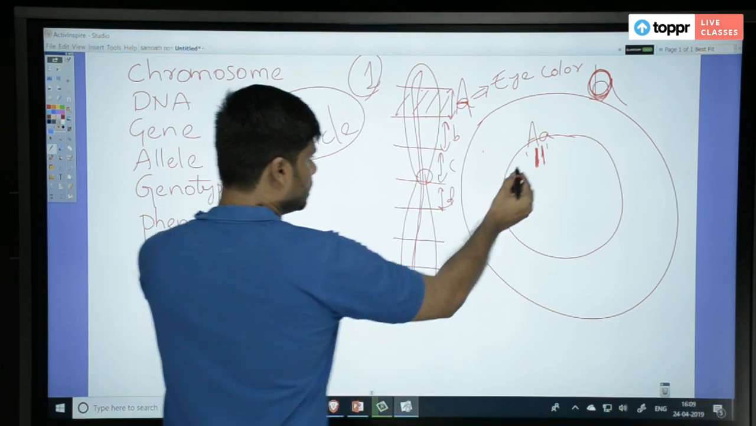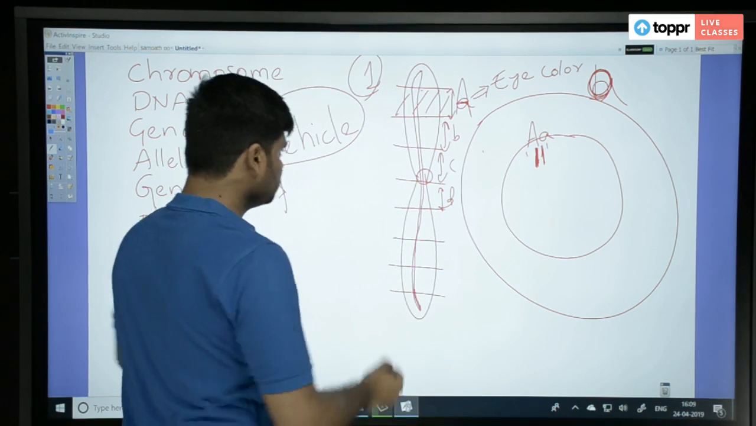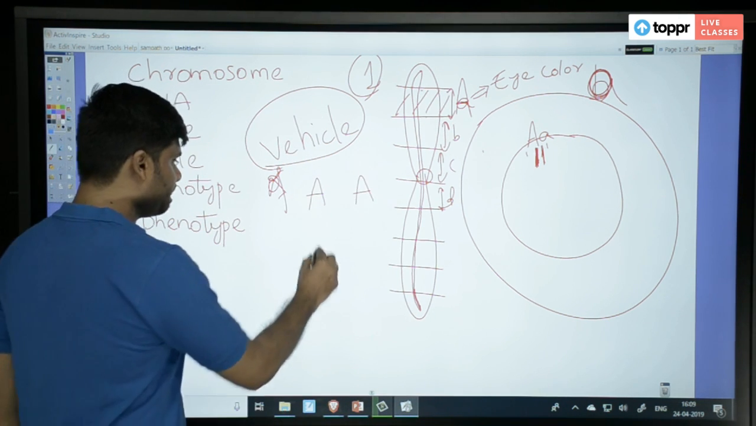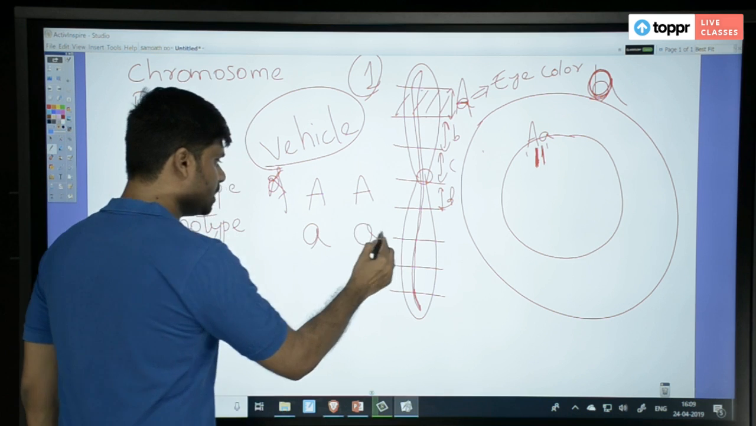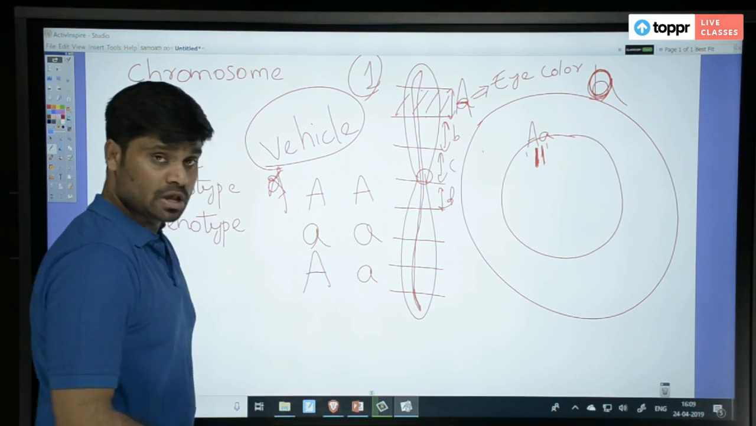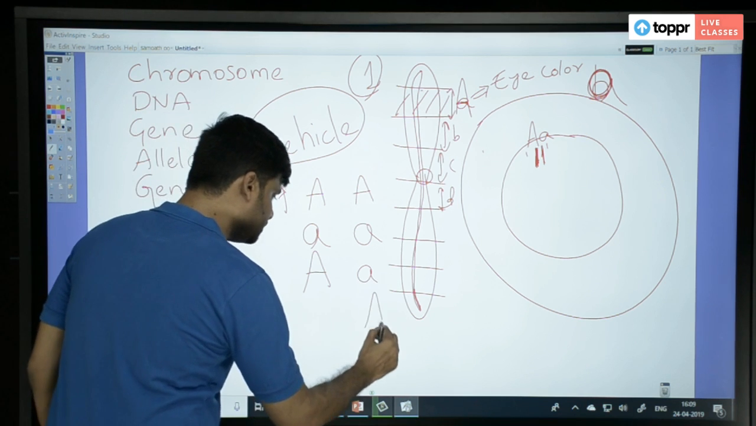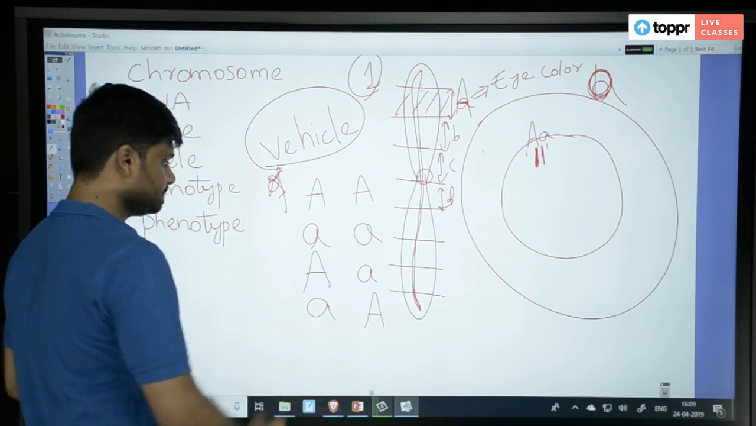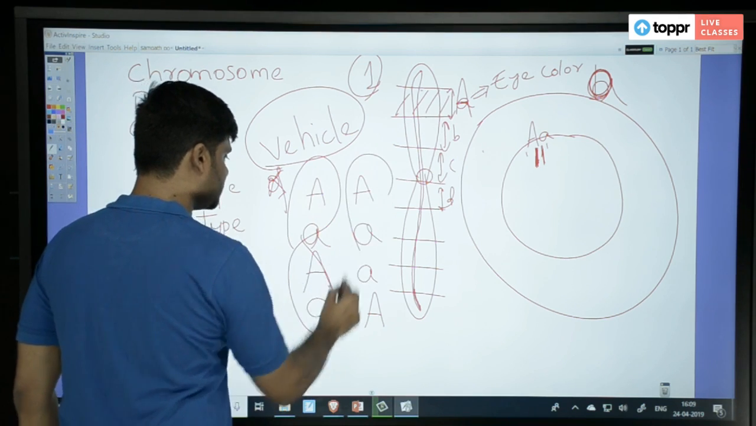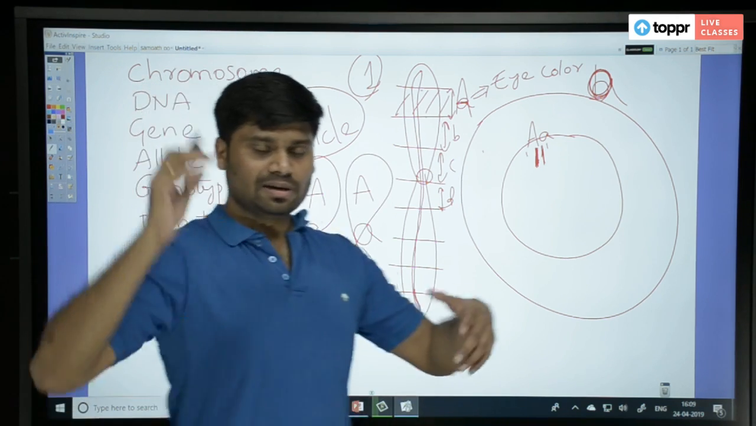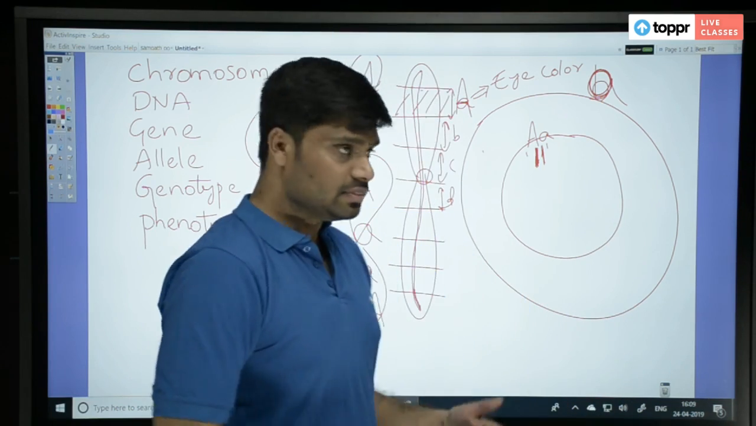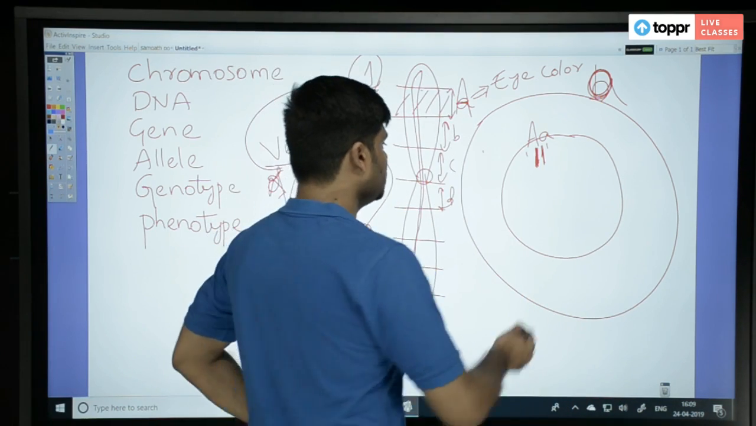Now, combinations. On both homologous chromosomes you may have capital A. On both you may have small a, or one may have capital A and another may have small a. Okay, so this is one chromosome, this is another. One comes from mother, one comes from father. So which brings what, we don't know. And that is what we are going to study, how it happens.